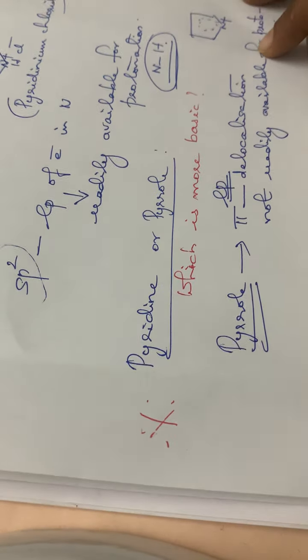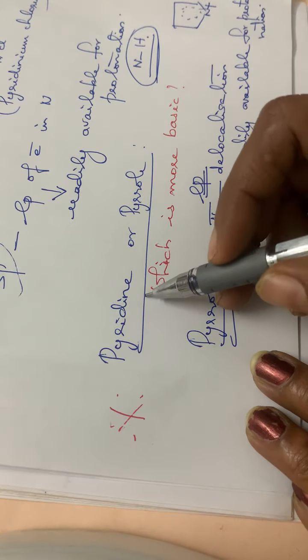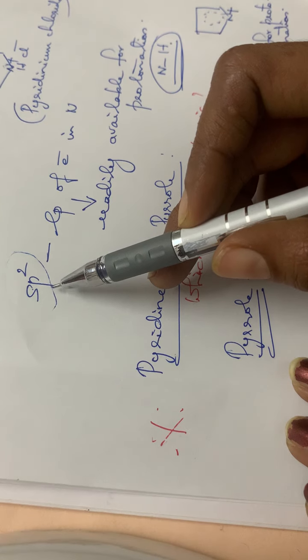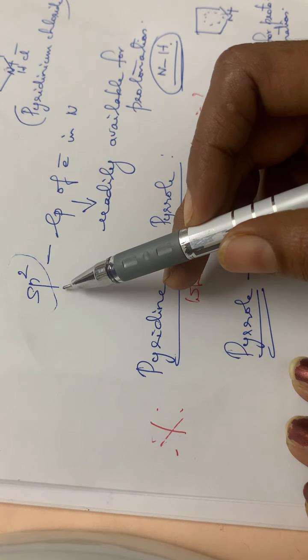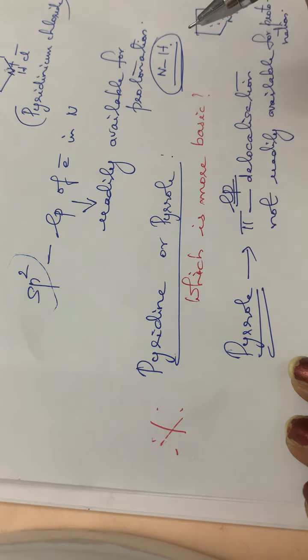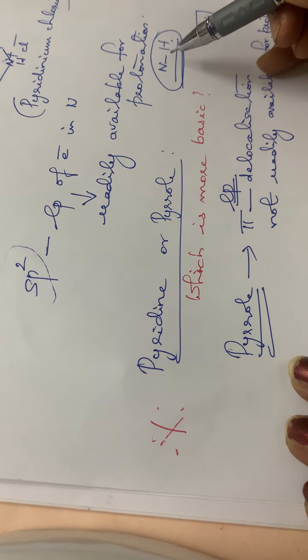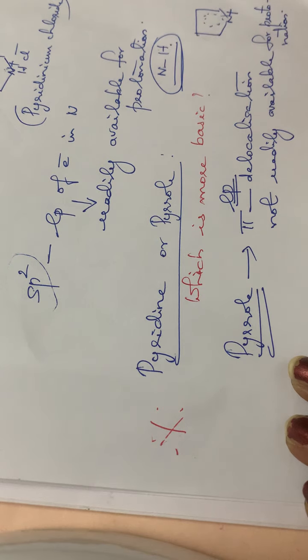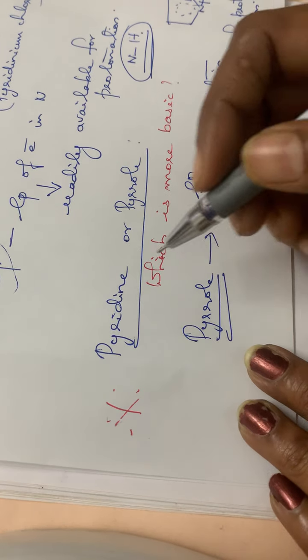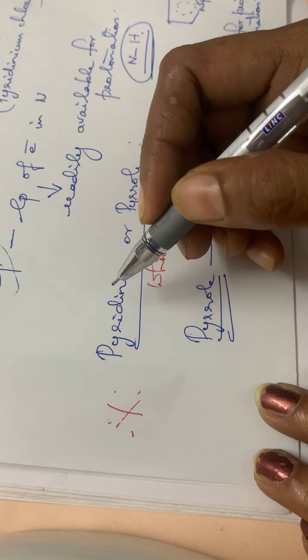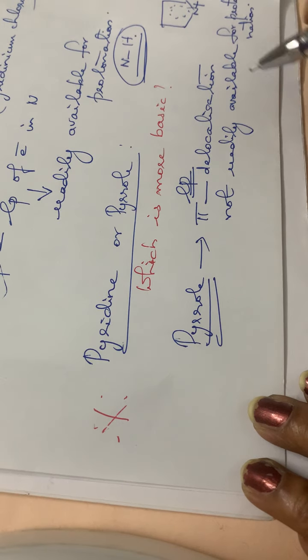Okay, but in the case of pyridine, what happens? In the case of pyridine, the lone pair is available with the nitrogen atom and is readily available for protonation, and as a result an NH bond is formed. So pyridine is more basic than pyrrole. Okay, so this is the reason.